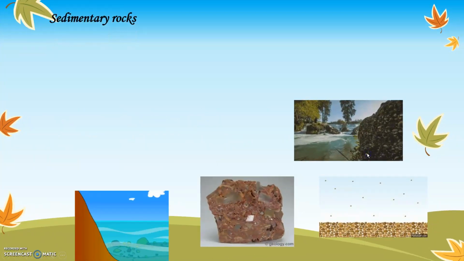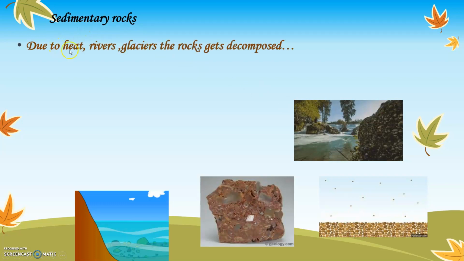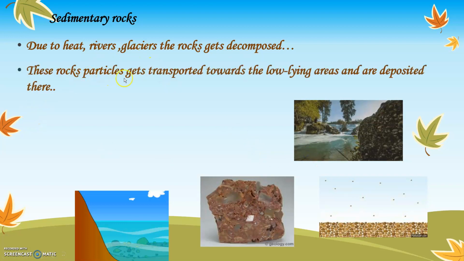Next type of rock is sedimentary rocks. From the name itself, sedimentary means sediments. Due to heat, rivers, and glaciers, the rocks get decomposed. Glaciers means a river of ice or snow. These rock particles get transported towards the low-lying areas and are deposited there.